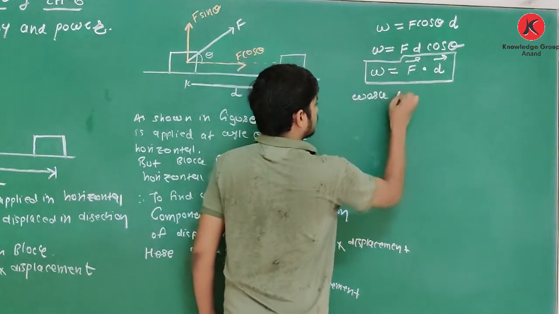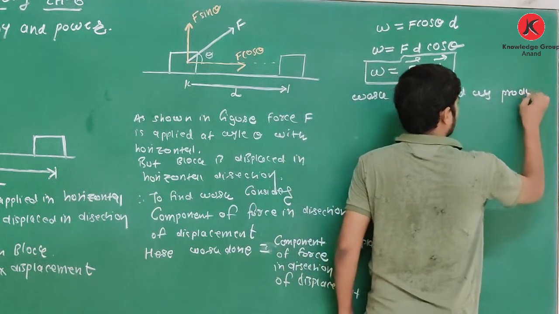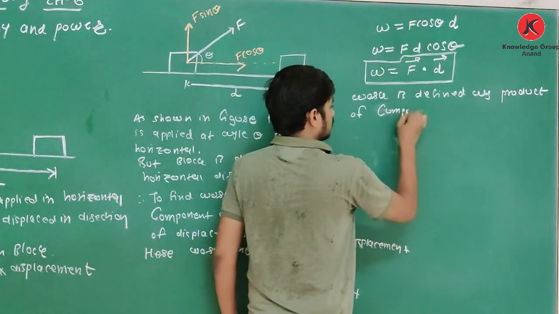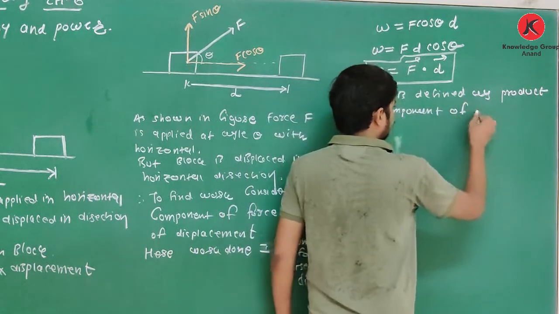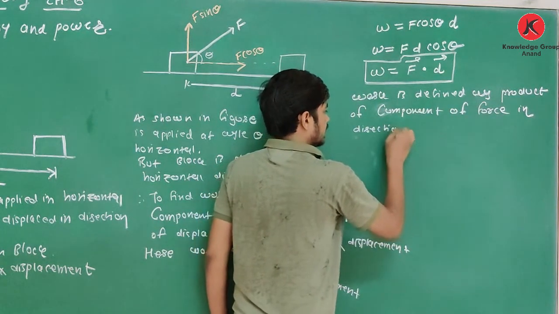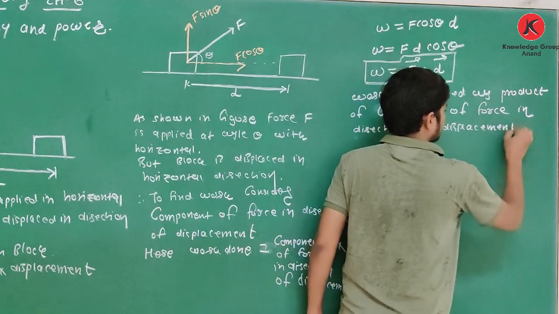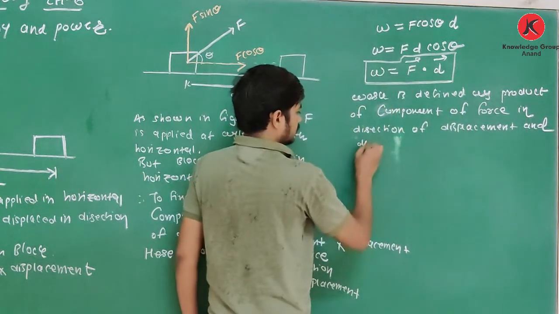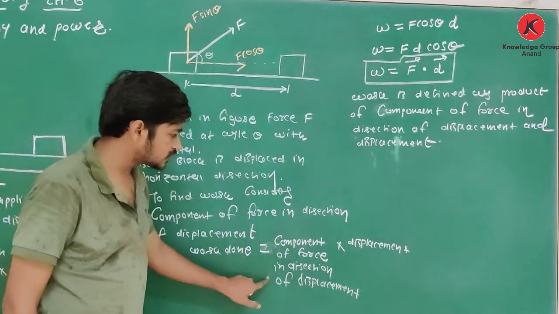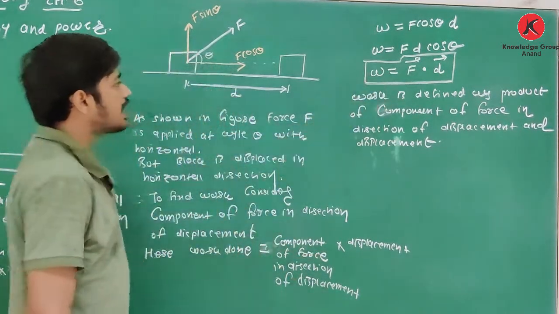Work is defined as the product of the component of force in direction of displacement and displacement. Clear about this?